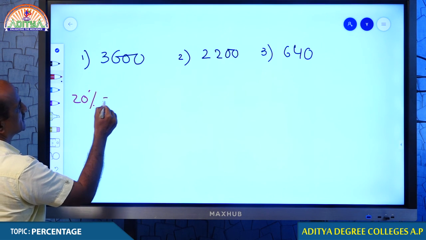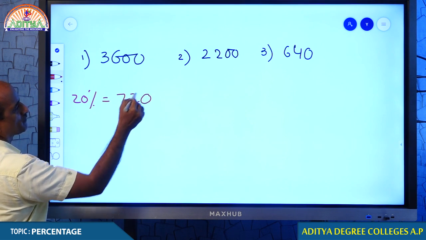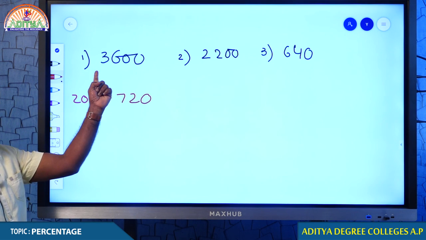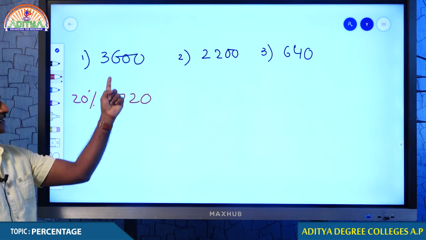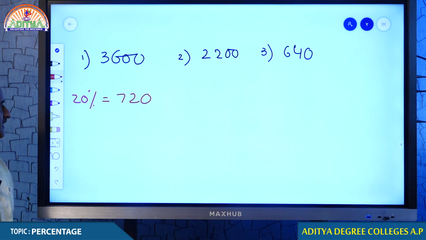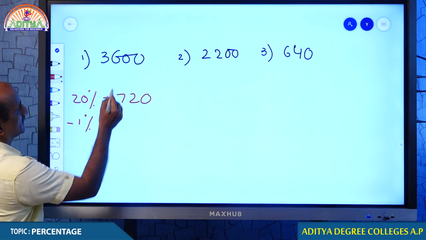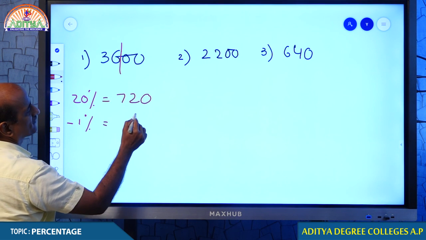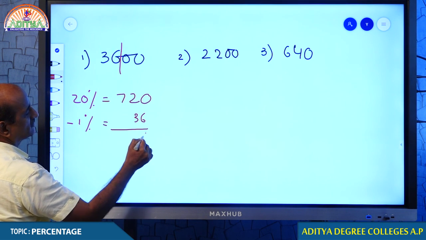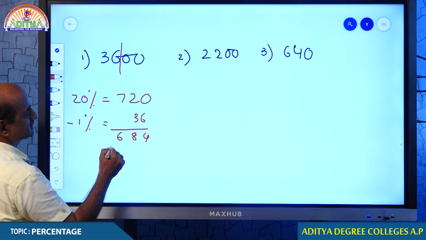What is 20%? 720, because every 10% is 360, 360, 360, 720. From which we reduce 1%. How much is 1%? 36. If you reduce 36, you will get your answer. Therefore, your answer is 684.